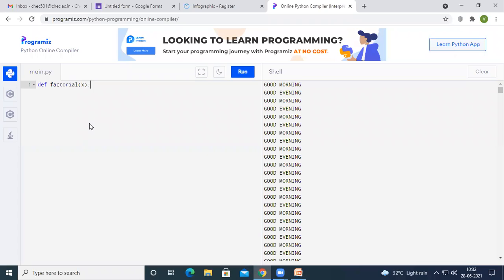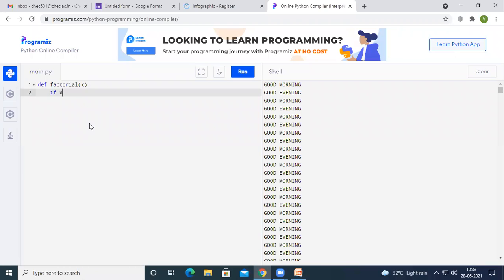See here, without having the variable, I cannot find the factorial, right? So for finding the factorial, I need to have a value. For example, the user had entered 10. I'm going to store the value of 10 inside x. Here, I'm going to write the conditions.